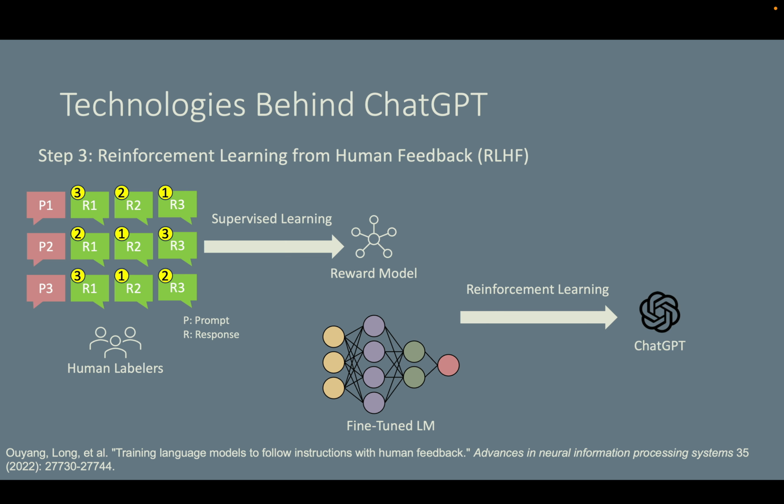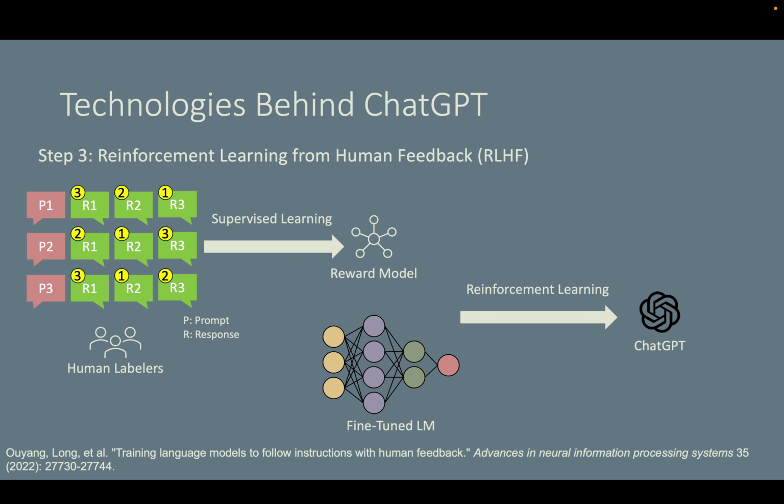The result is ChatGPT. If you're not familiar with reinforcement learning, that's okay. It's very similar to training a dog with treats. When the dog performs the right action, for example, sitting on command, it gets a treat or reward, reinforcing good behavior. If the dog does the wrong action, it gets no treat, so it learns to avoid that. Over time, the dog figures out which actions lead to the most rewards. Similarly, large language models like ChatGPT learn by trying different responses, receiving human feedback like treats or no treats, and improving based on what gets the best rewards.